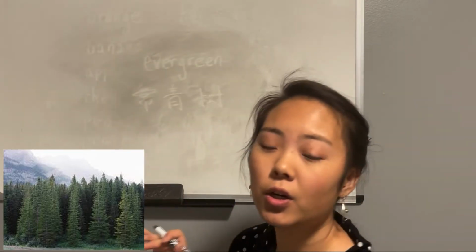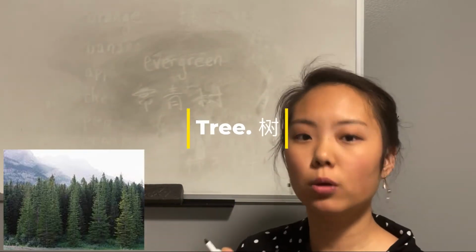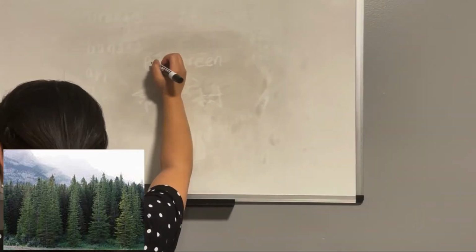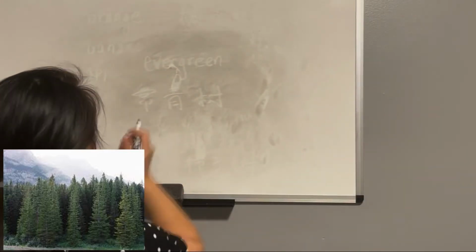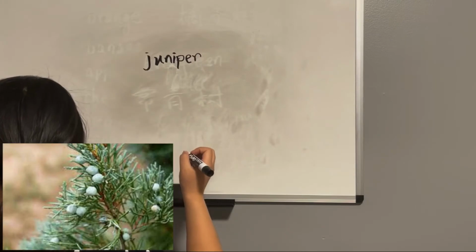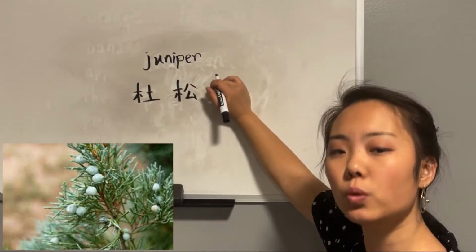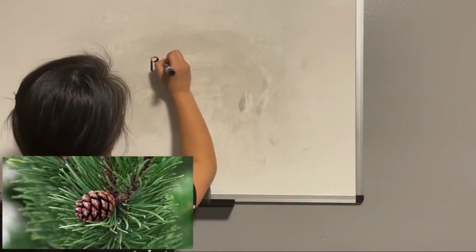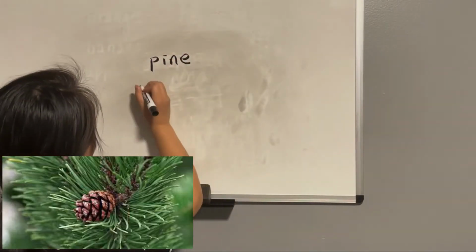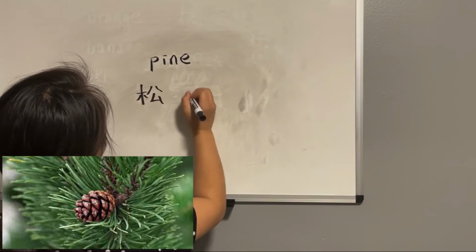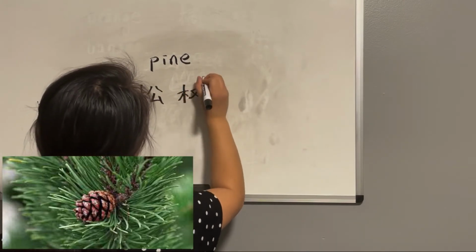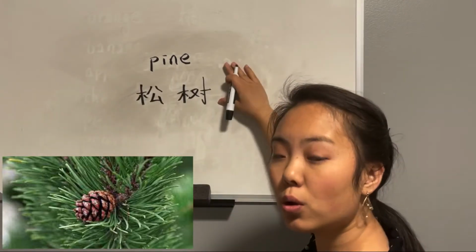Hopefully you got the word tree by now. 树. These ones are kind of similar, so pay attention. Juniper is 杜松. Pine is 松树.